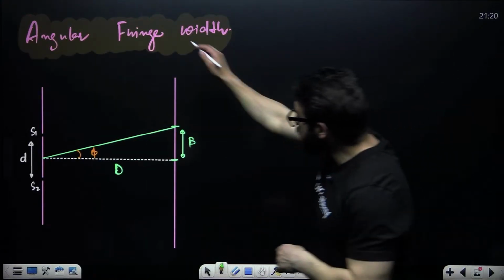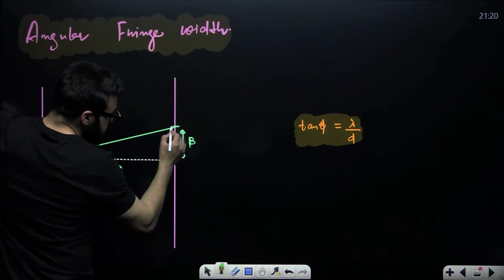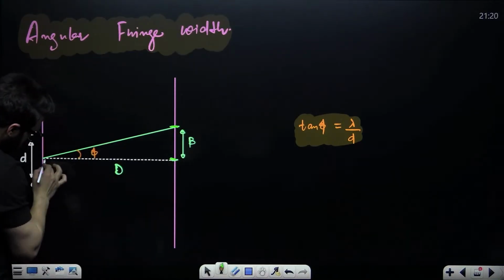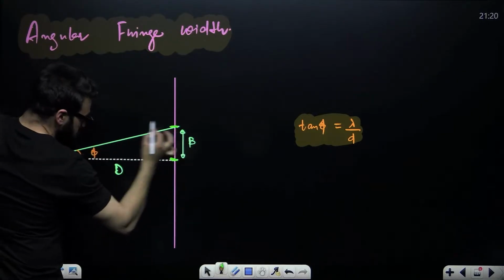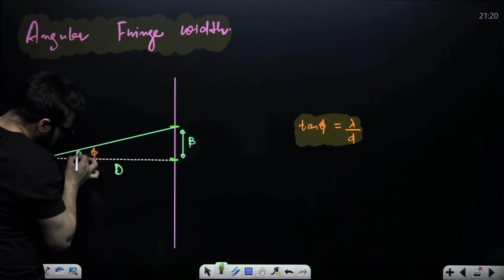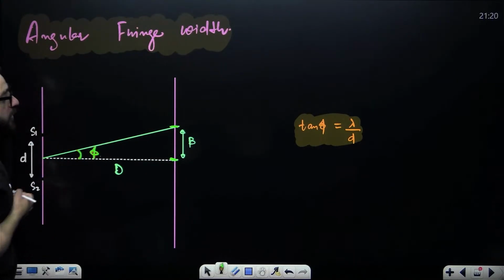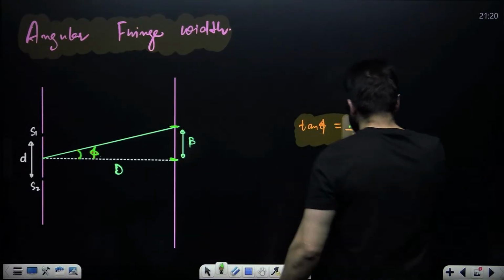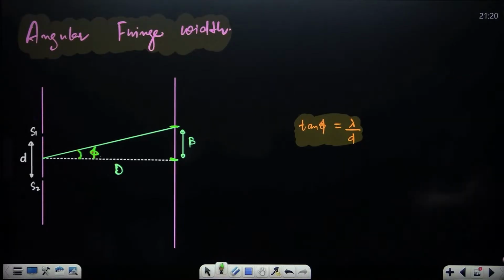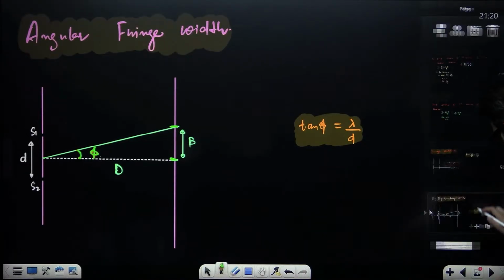Then you have angular fringe width. If this is the fringe over here, and you join this with one end, and this is the topmost end, angularly, how much is this angle? That is called the angular fringe width. And always remember, this is equal to lambda divided by d.